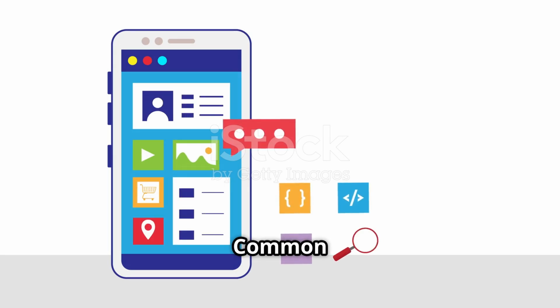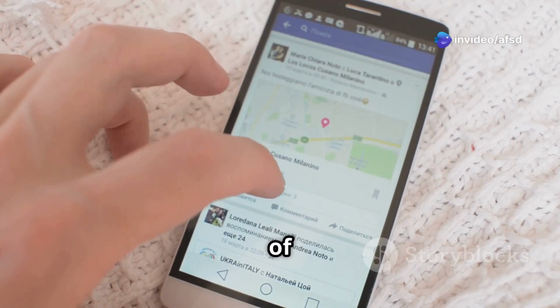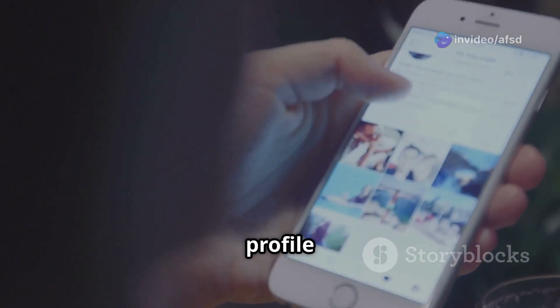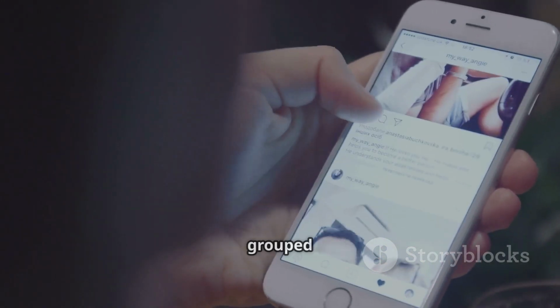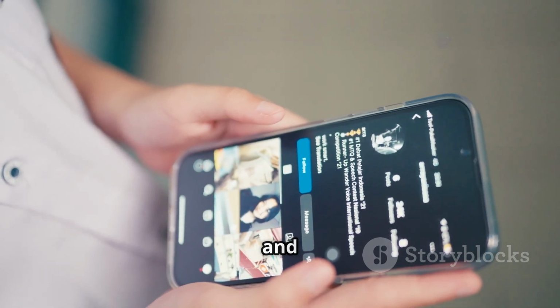Section 5. Common region in action: mobile apps. Mobile apps also benefit greatly from the law of common region. Think about your favorite social media app. You'll notice profile pictures, usernames, and timestamps grouped together for each post. This helps us quickly understand who posted what and when.